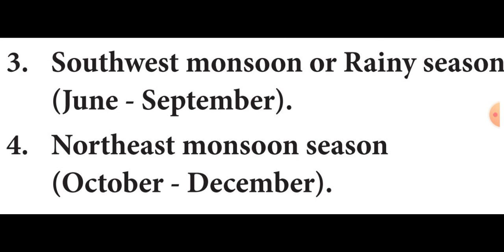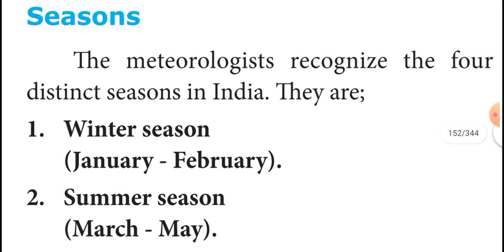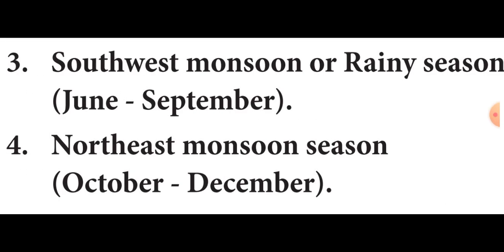The first one is the winter season. The winter season occurs from January to February. The second season is the summer season, which occurs from March to May. The third one is the southwest monsoon, otherwise called the rainy season. This season occurs from the month of June to September.